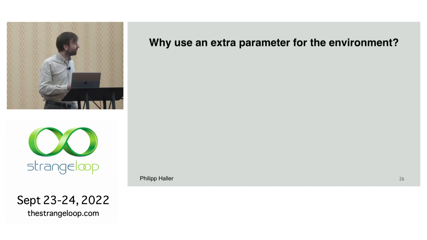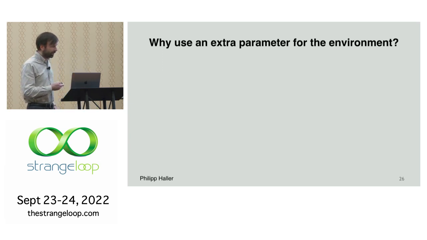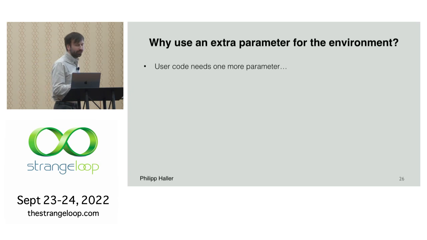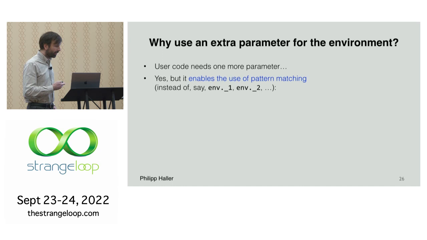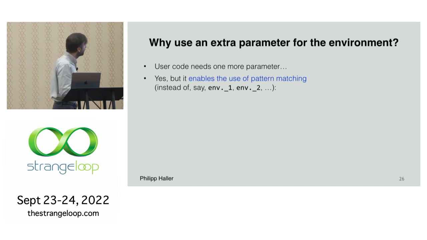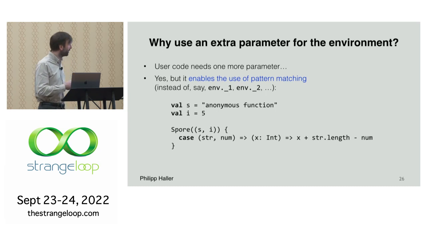All right, so now the first question you might have is, well, why do we really want to use this extra parameter for the environment? That seems rather clunky. And sure, user code needs another parameter, but it's also quite nice because we can actually use pattern matching when we access the environment, right?